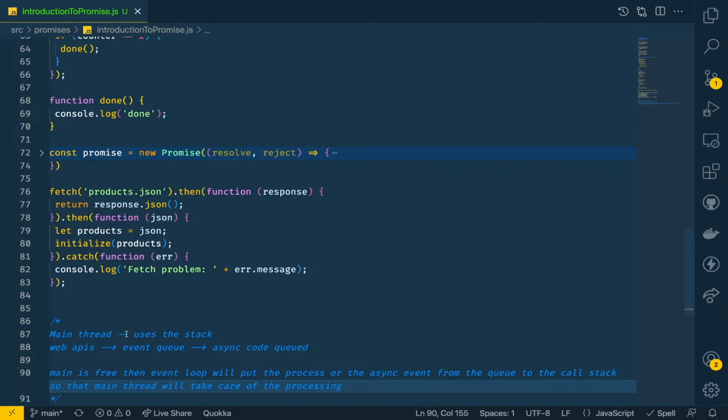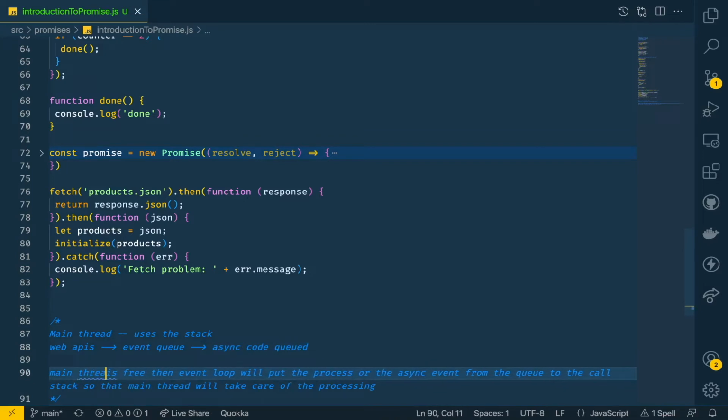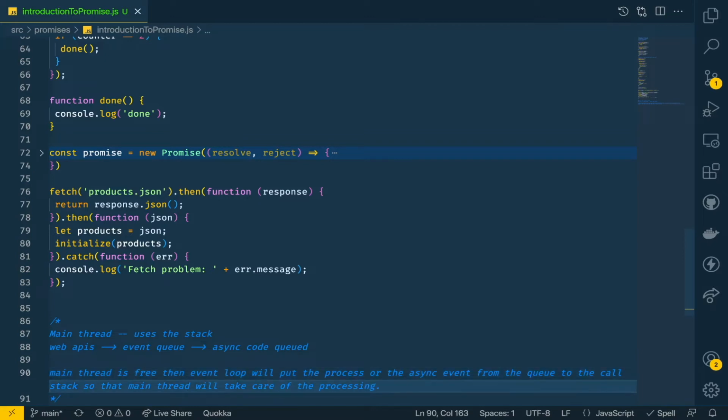The main thread will be executing all the things present in the synchronous code flow. Whenever async code comes up, it will be taken care of by the web APIs, and the web APIs will put it in the event queue. And since it is a queue, it is FIFO, first in first out, so the order will be maintained and async code will be queued. When the main thread is free, the event loop will put the process or async event from the queue to the call stack, so that the main thread will take care of the processing. And that's how we are efficiently managing our async code as well.